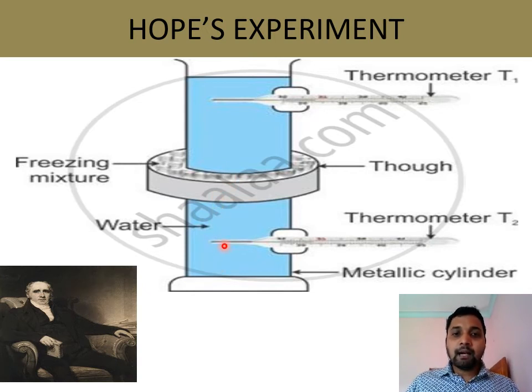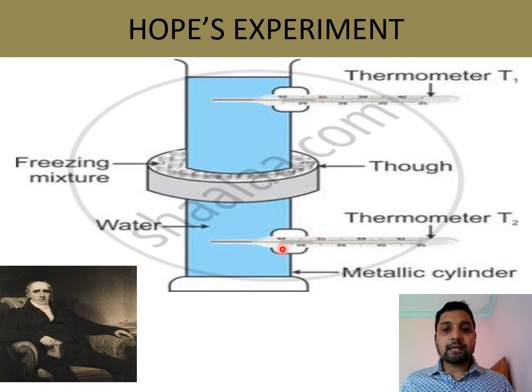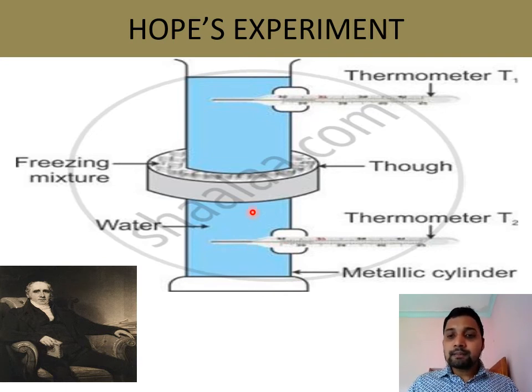And once it comes down, all the cold water will come to this place, meaning this temperature reading will show in the thermometer T2. So once it comes to 4 degrees, now 4, 3, 2, 1, 0, at that time water will not compress, it will expand. So during expansion, this water again expands, meaning its volume increases. Now it is going upward. Once this water starts moving upward, the upper part of water again will come down.